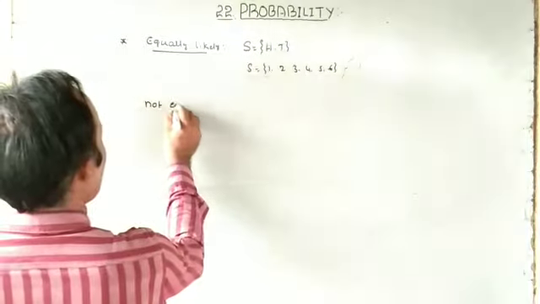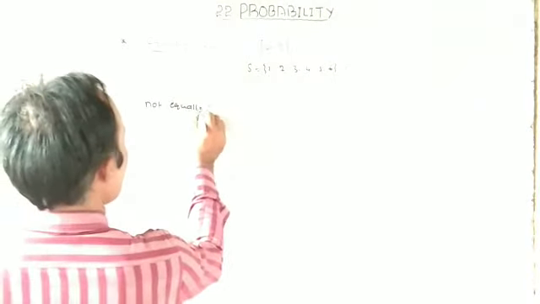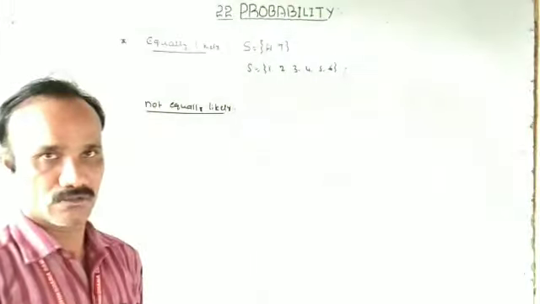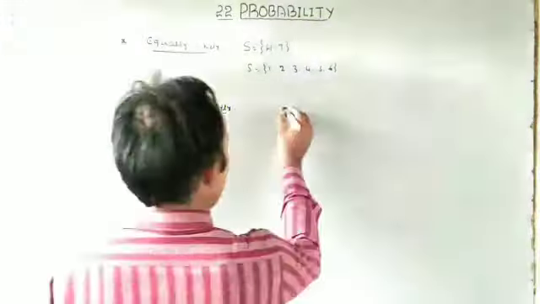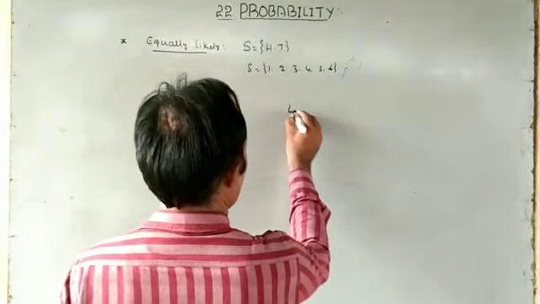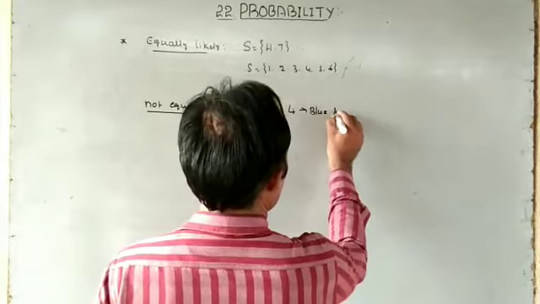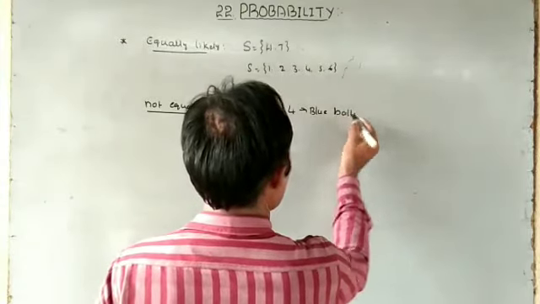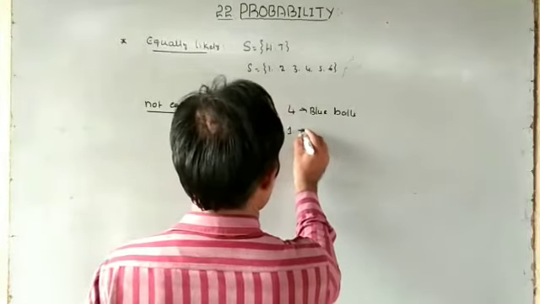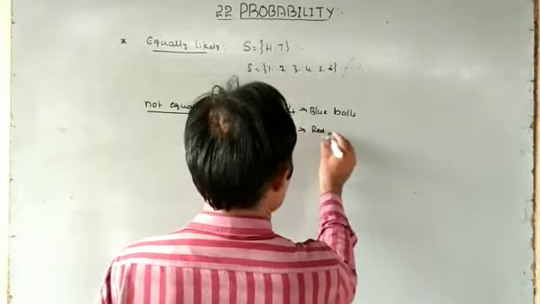Yes, not equally likely. What is the meaning of not equally likely? Suppose a bag contains 4 blue balls and only 1 red ball.